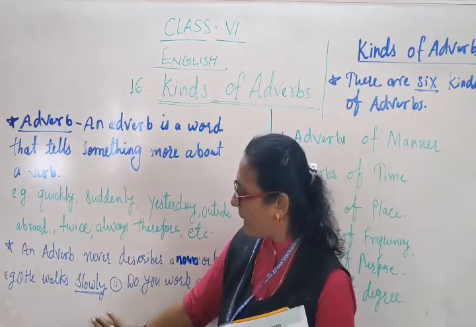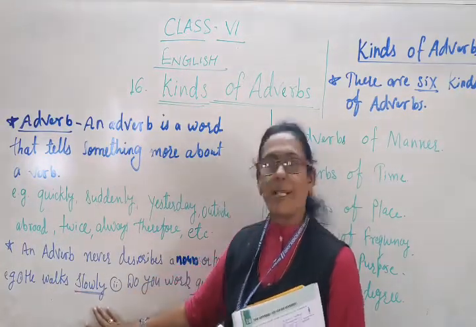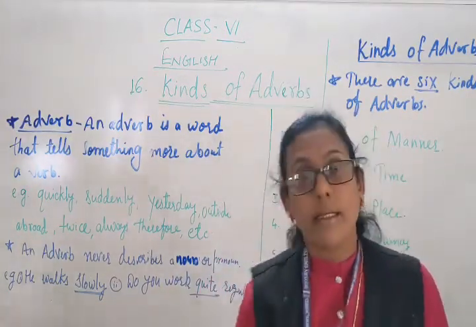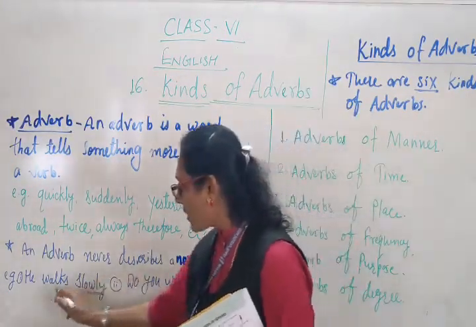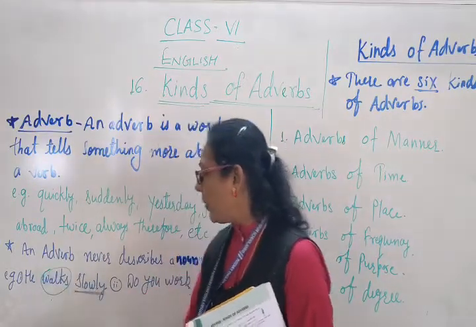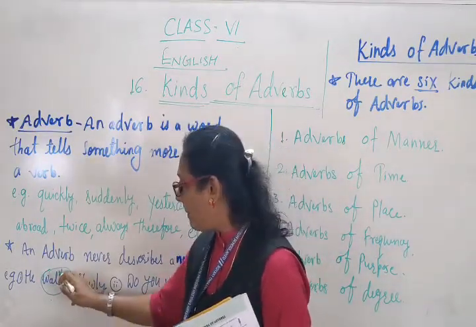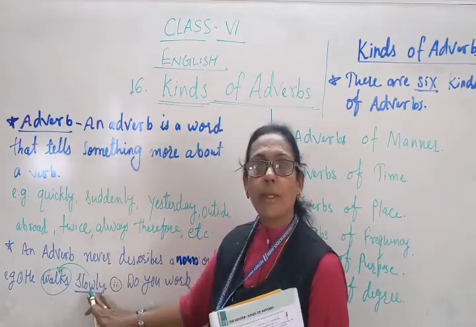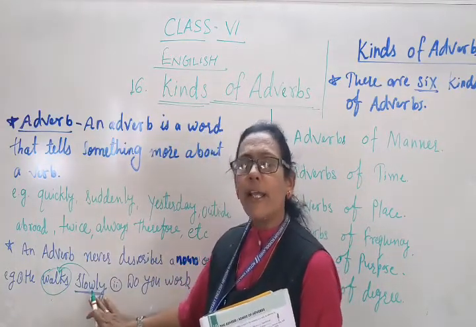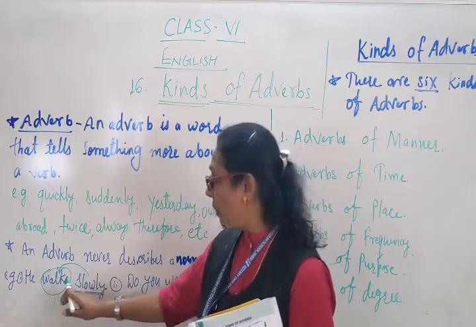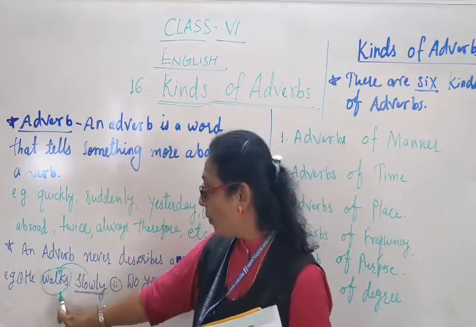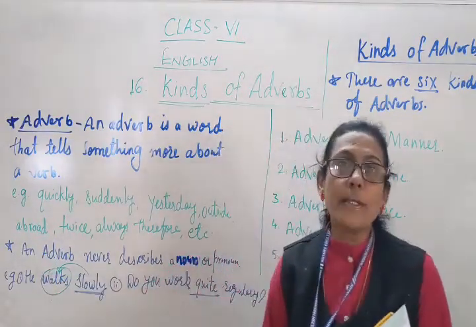Now, here is an example: he walks slowly. See here, walks is the verb, and slowly describes the verb. How is he walking? Slowly. So this is an adverb telling about the verb: he walks slowly.